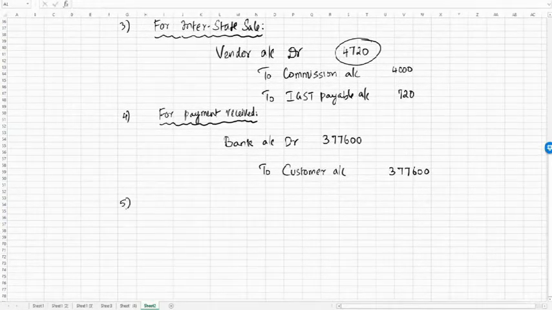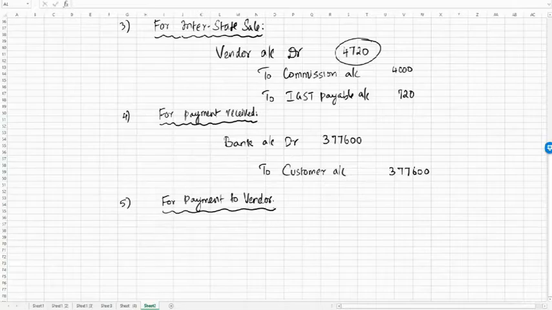Okay, so we'll say for payment to vendor, we'll be debiting vendor because we had a liability. We are going to square off the liability. Vendor account debit, and money is going out, so we'll say to bank account.